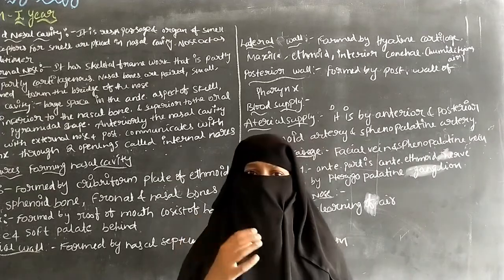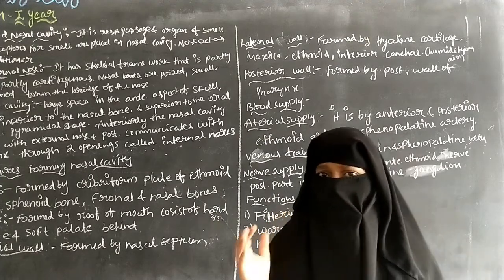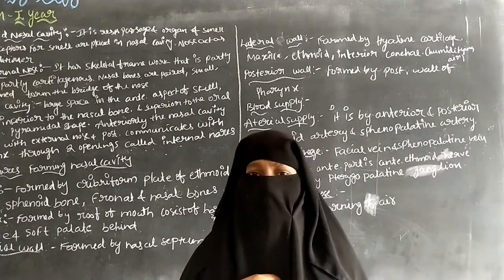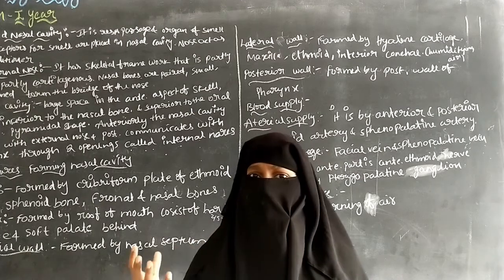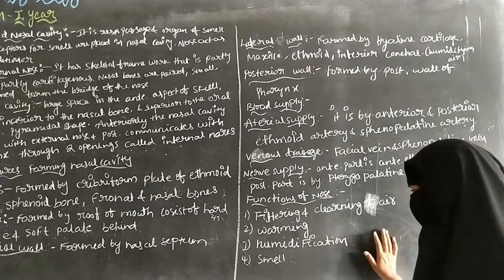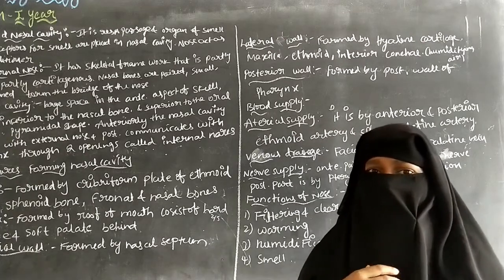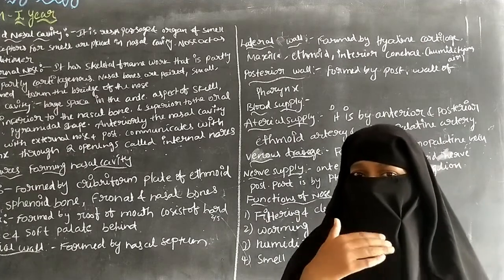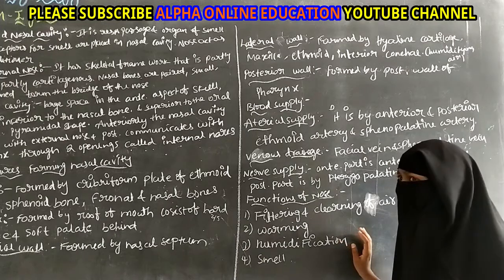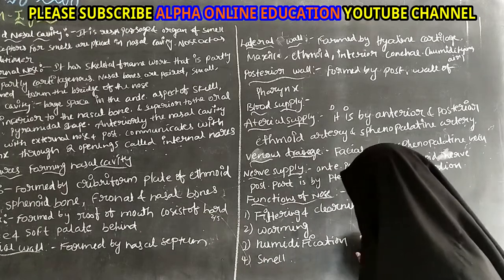By inhaling the air through the nose, it becomes warm, and after entering into the body, it becomes moist. And next one is humidification. After entering into the body, it becomes warm, and it can be saturated with water, so it becomes water vapor. So it is called humidification. Humidification means that after inhaling the air, it becomes warm and moist, and it can be saturated with water and expelled as water vapor.